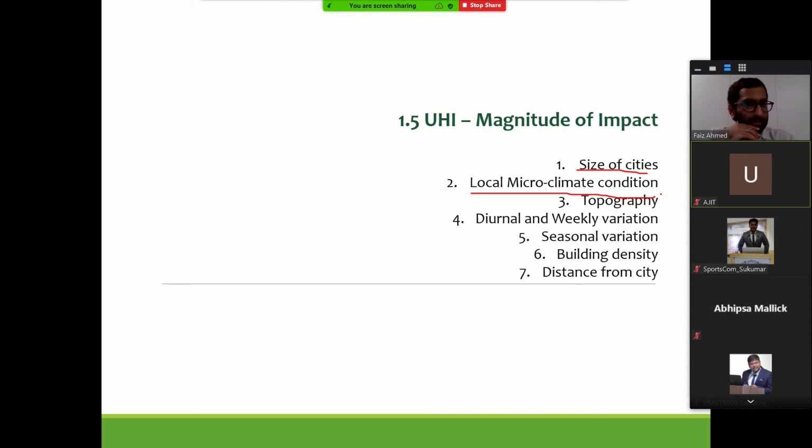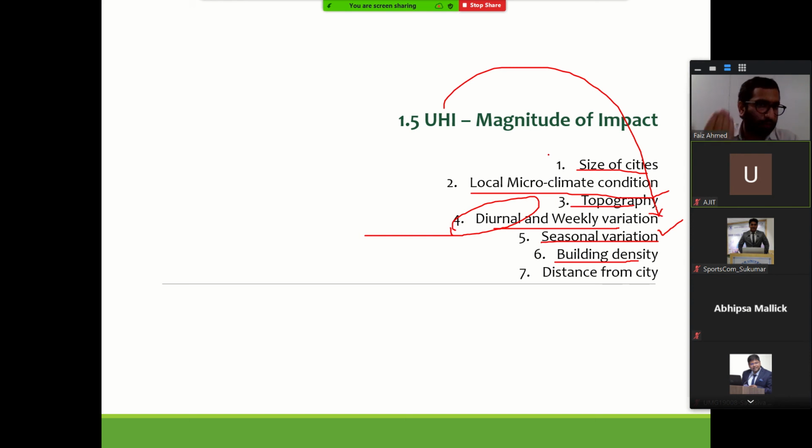It depends on the local microclimate, topography, and diurnal and weekly variation. Diurnal is the temperature difference between day and night. How does that impact the UHI? And seasonal variation.